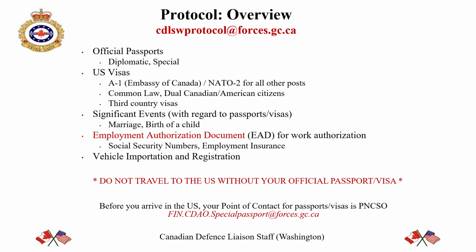Employment Authorization Documents, also known as EADs, are the bulk of Protocol's workload. An EAD is a card issued by USCIS to enable dependents of A, G, and NATO visa holders to work in the US during the member's posting. Working in the US without authorization may lead to severe negative consequences such as Department of Homeland Security terminating your immigration status, being barred from adjusting status to lawful permanent residence, Department of Homeland Security removing you from the US, as well as the possible loss of privileges and immunities.